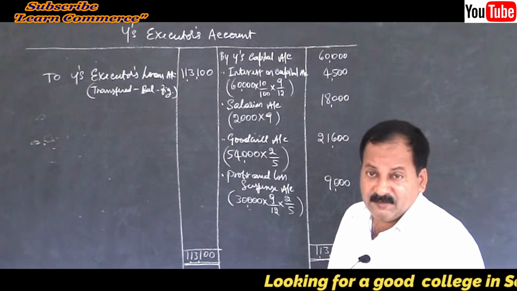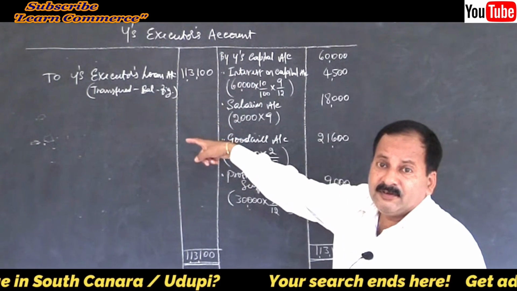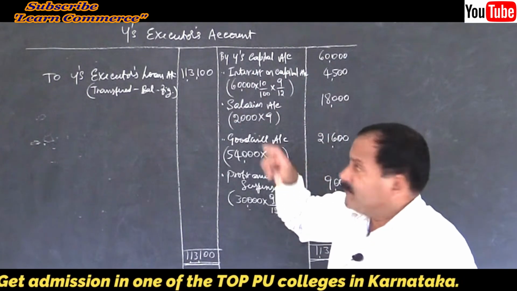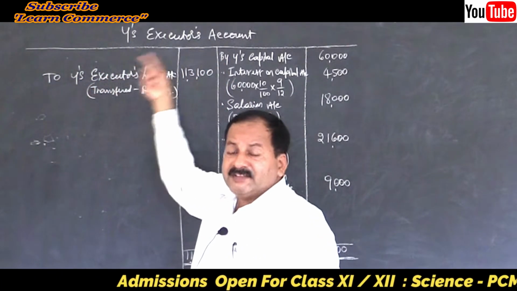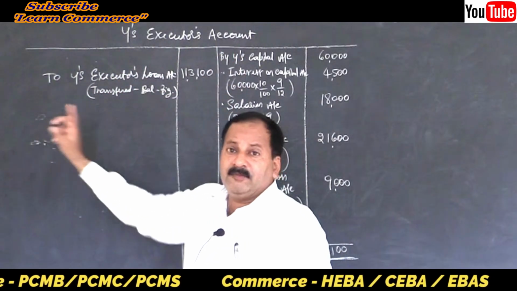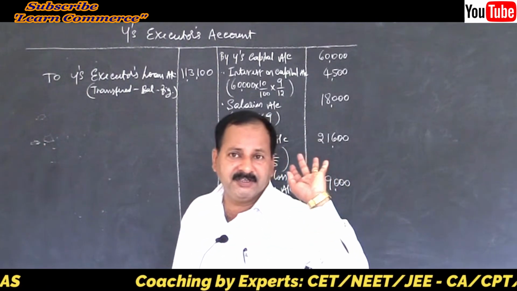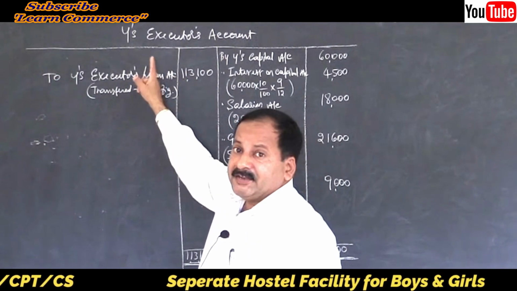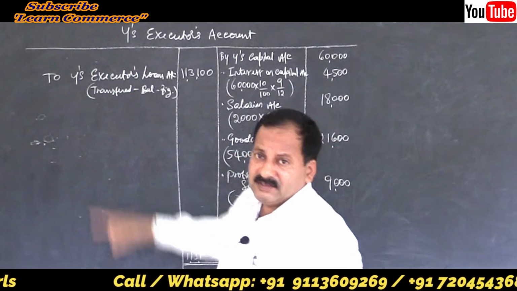5,000. If it is executor's account, we cannot write bank account. If it is capital account, we can write bank account. Remember this distinction. If it is capital account, you can write to bank, drawings. If it is executor's account, you cannot write to bank, because partner's executor's account written to bank account means we made payment to executor. No, we didn't do any payment to executor. We made payment to the partner. So, you cannot pass bank entry here. Write to drawings account, that's all. To drawings account. Clear?